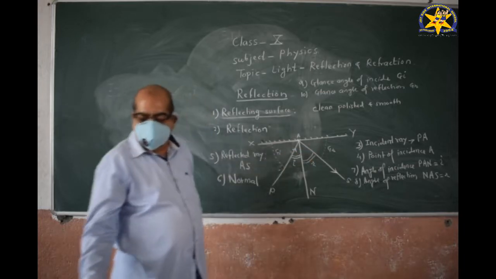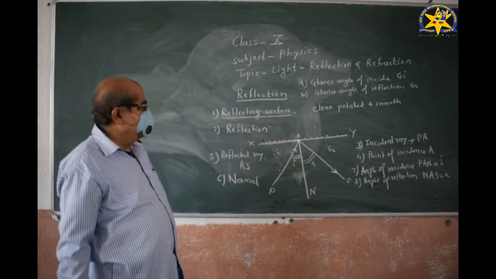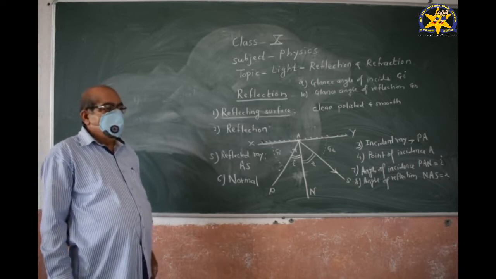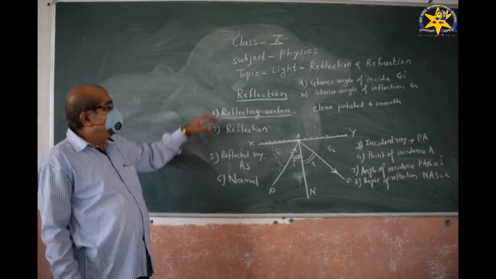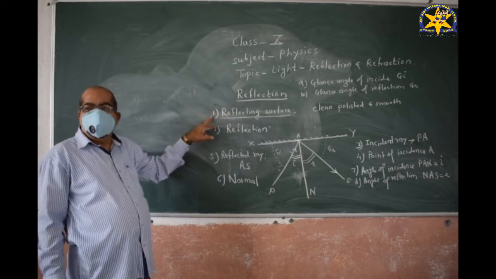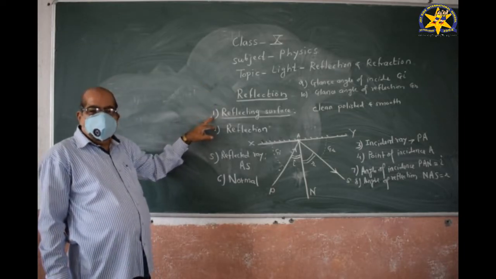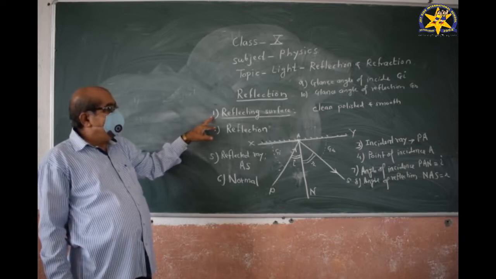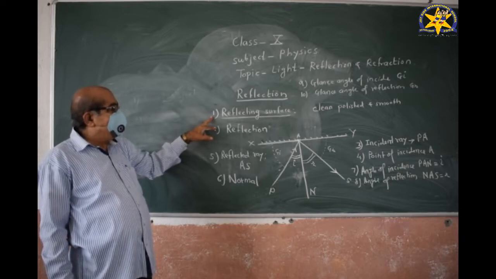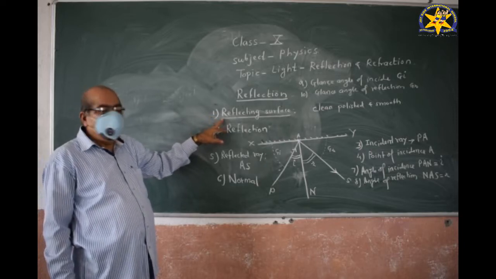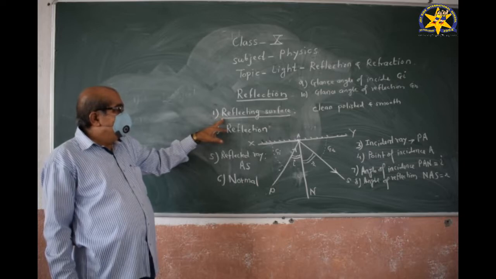These are the basic physical quantities regarding reflection. Now, what is meant by reflecting surface? A plane, clean, polished and smooth surface is called the reflecting surface.